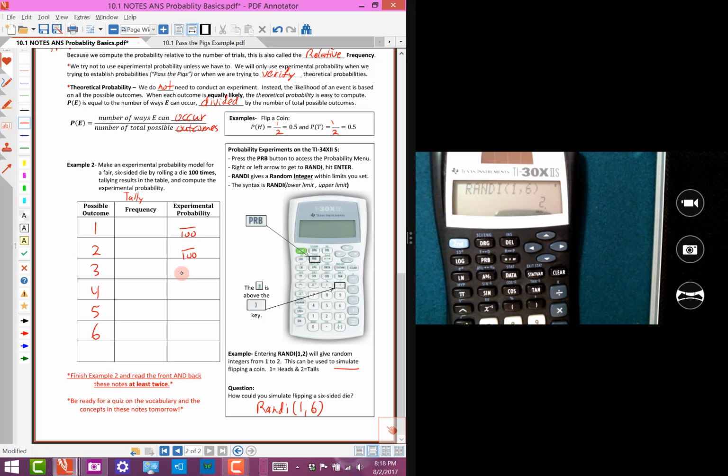Okay, so here's what happened. The frequency when I did this experiment, I ended up with 14 ones, I ended up with 19 twos, 15 threes, 10 fours, 19 fives, and 23 sixes. So if we compute that experimental probability, every one of these, the tally is 14, the number of trials is 100. So this would be 14 100ths, 19 100ths, 15 100ths. We won't worry about reducing anything for the time being. We'll just write down each one of these and go from there.